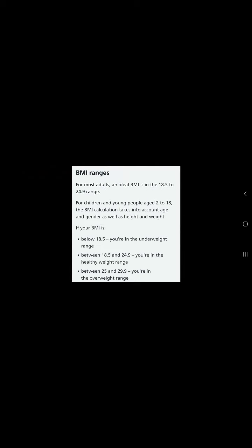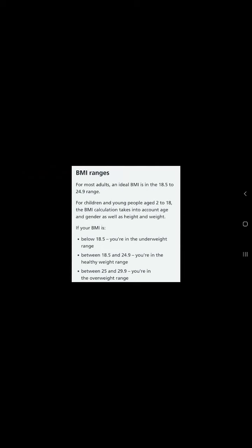If a person's BMI is in the range of 18.5 to 24.9 kg per meter squared, then the person comes under the category of normal weight. A person whose BMI is below 18.5 comes under the category of underweight.